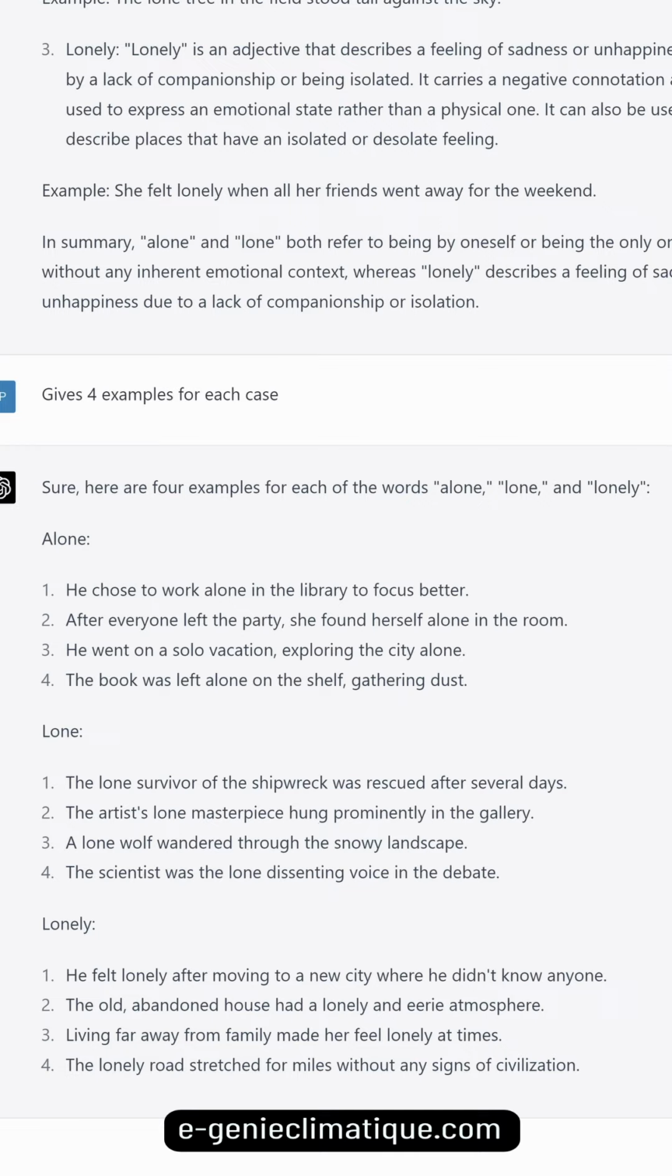Lonely. He felt lonely after moving to a new city where he didn't know anyone. The old, abandoned house had a lonely and eerie atmosphere. Living far away from family made her feel lonely at times. The lonely road stretched for miles without any signs of civilization.